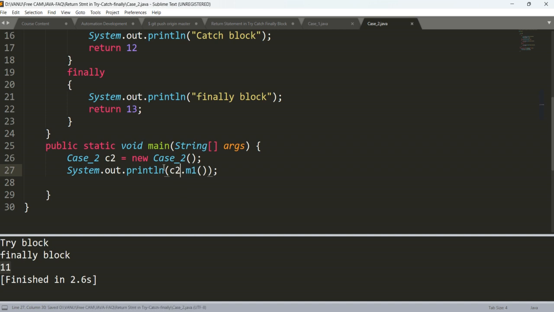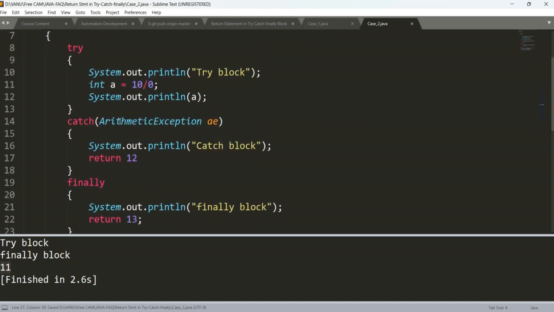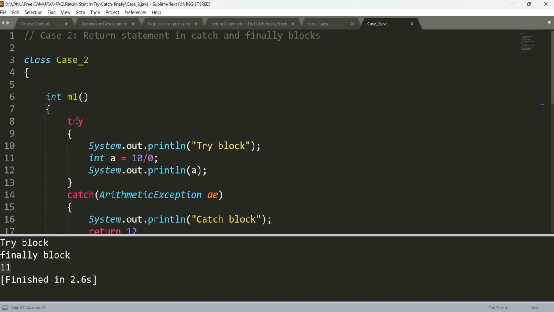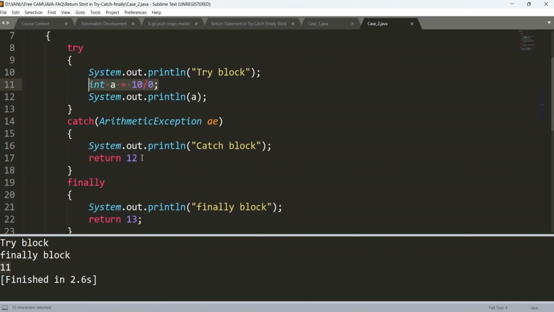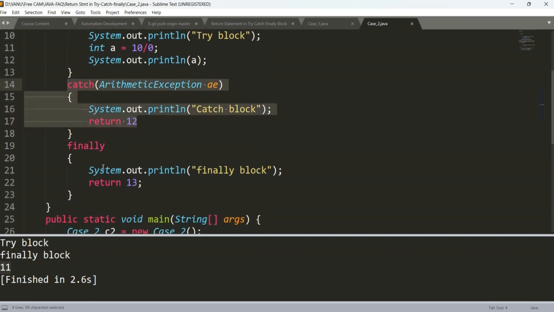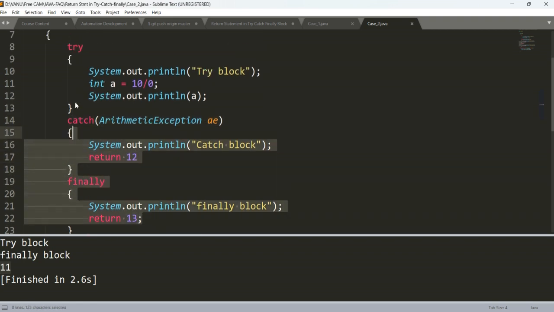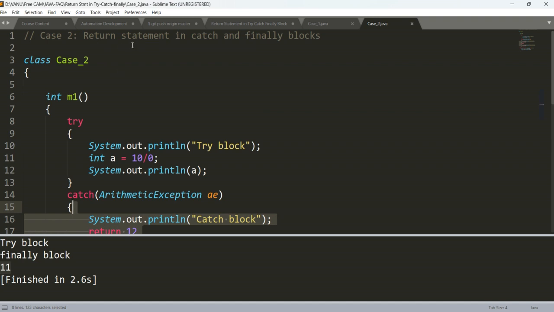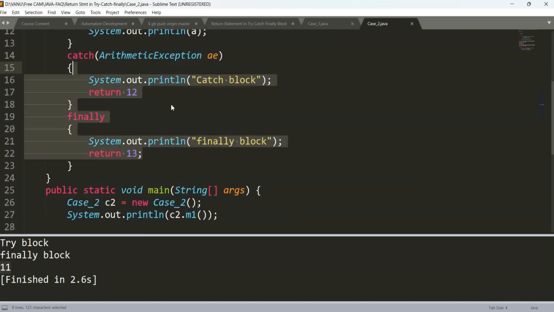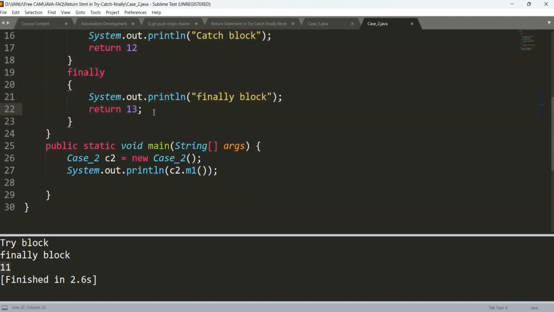See, if you go through the program, you will be able to understand everything. Here in the try block the exception is raised, that is an arithmetic exception. In the catch block it is handled, and then in the finally block a return statement is there. So basically we have the return statement in catch and finally block. So what happens in this case? Now we can compile and run.